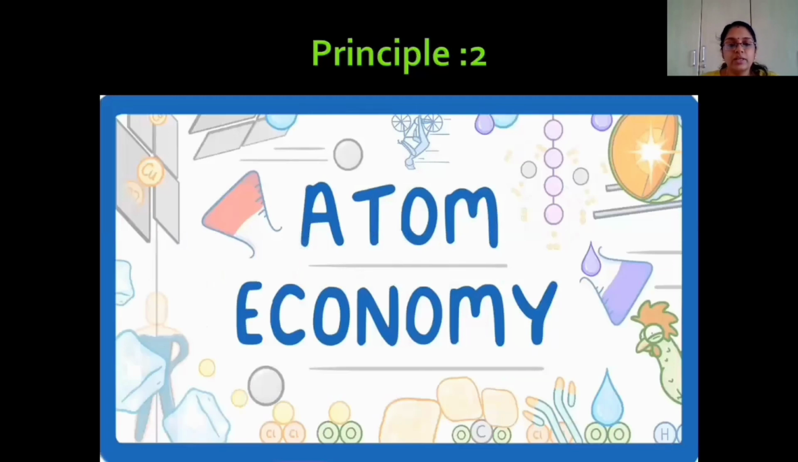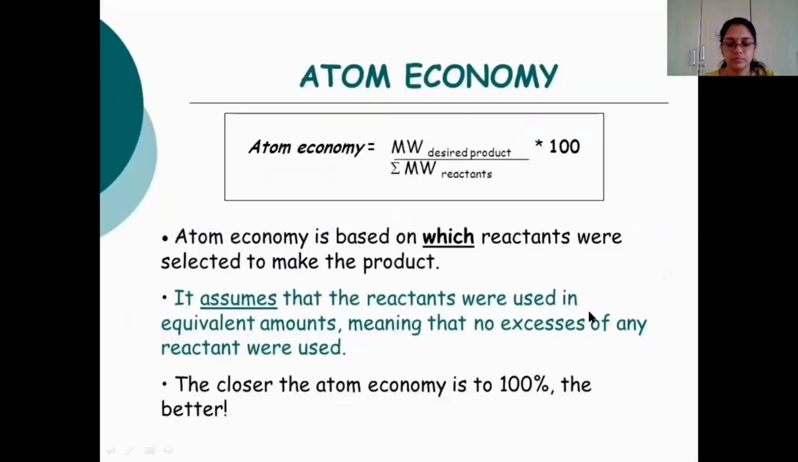Coming to the second principle, that is atom economy. The term atom economy was first introduced by B.M. Trost, and it can be found out by dividing the molecular weight of the desired product by the summation of the molecular weights of the reactants, multiplied by 100.